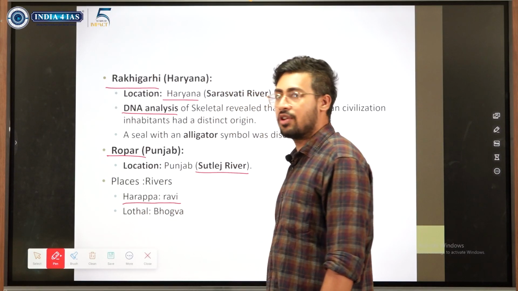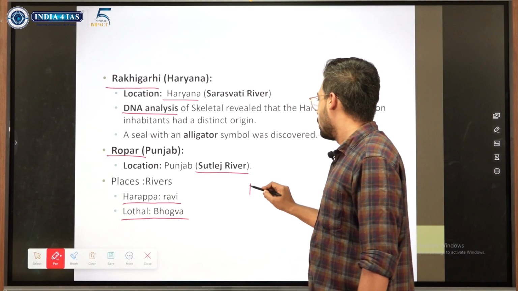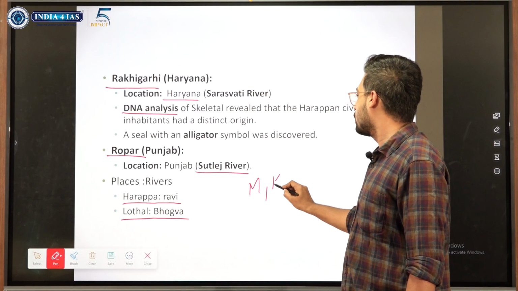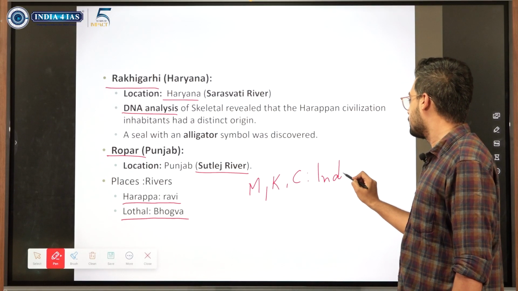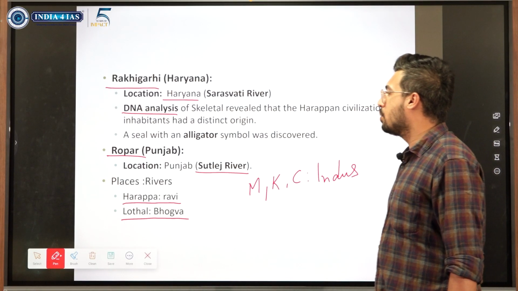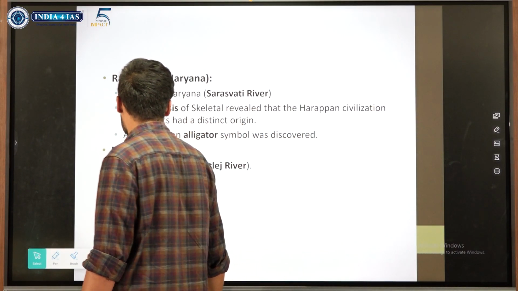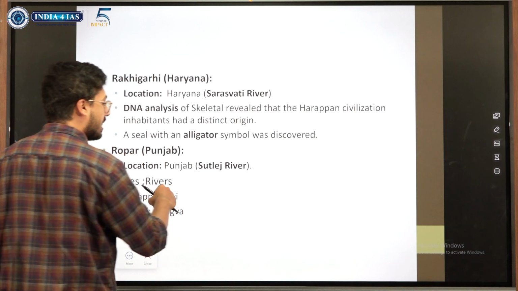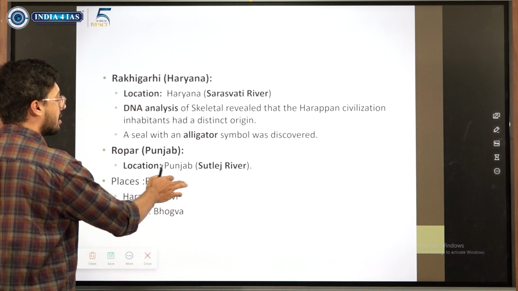In the Harappan region, the Ravi river passes through Harappa, the Bhogwa river passes through Lothal, and the Indus river passes through Mohenjo-daro, Chanhudaro and Kot Diji. So like this we'll have to make a note. And like I said, in the Kalibangan area the Ghaggar Hakra river passes.